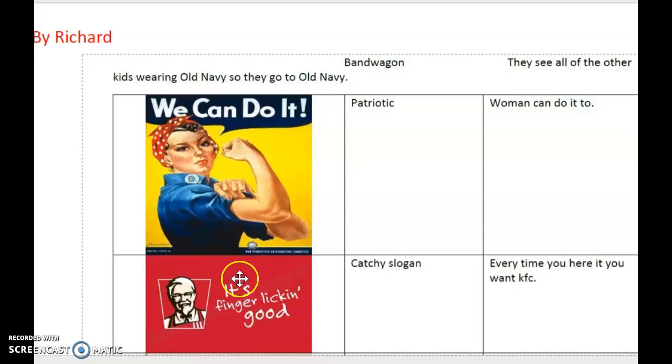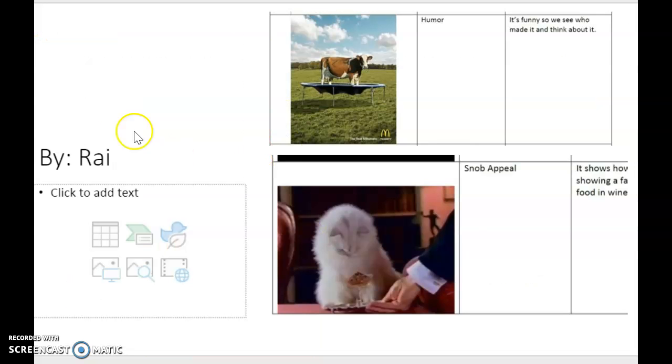The next one is Finger Looking Good, and this is a catchy slogan. And every time you hear it, you want KFC. So that's a great explanation, because everything KFC says is that it's finger looking good. So very nice job. The next two are by Ray. The Real Milkshake by McDonald's. This is humor, and it's funny.